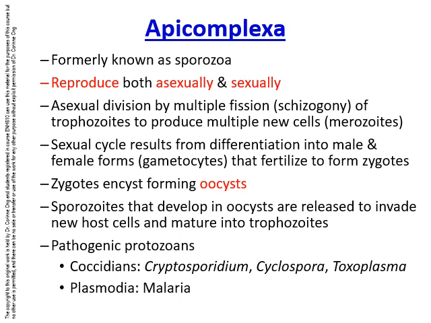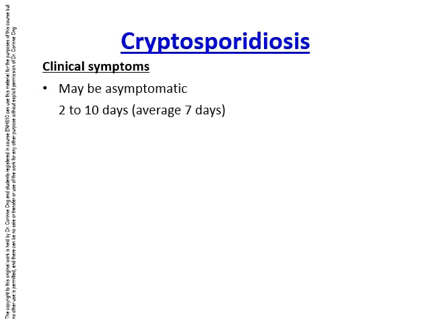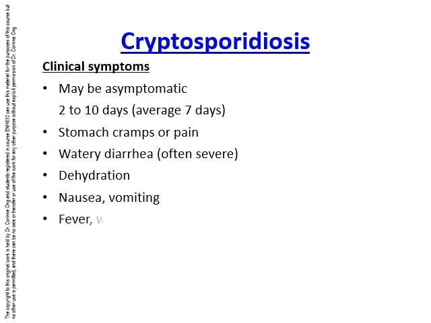Pathogenic protozoans include coccidians such as Cryptosporidium, Cyclospora, Toxoplasma, and Plasmodia such as malaria. The first disease we'll look at is Cryptosporidiosis.